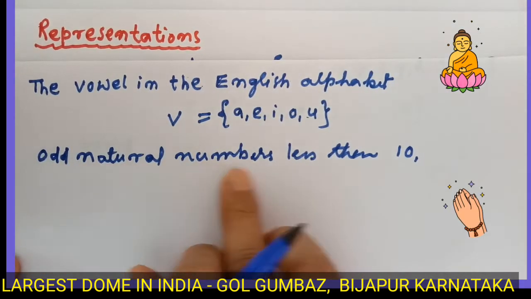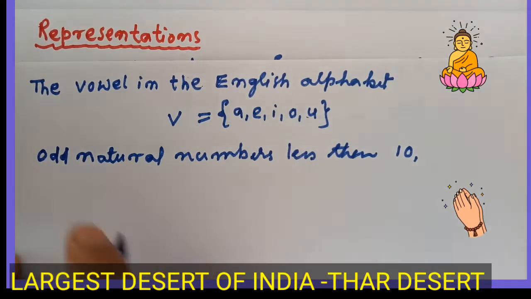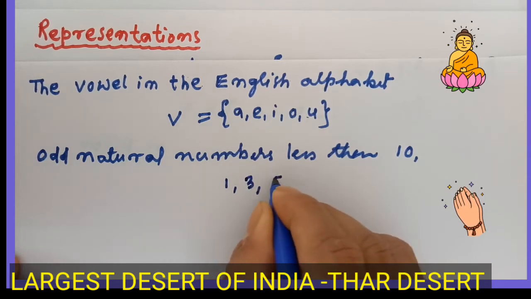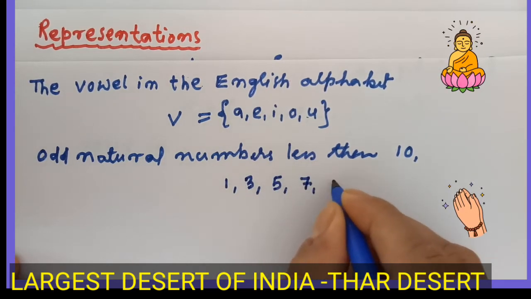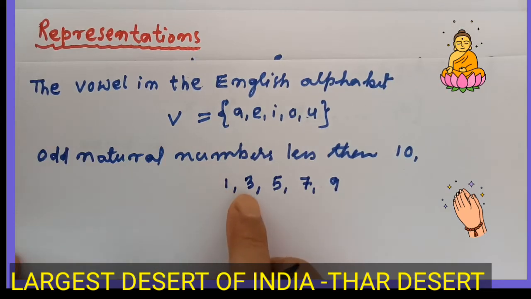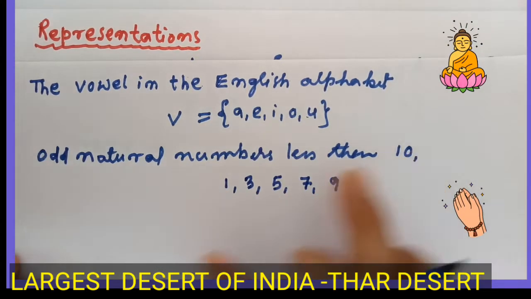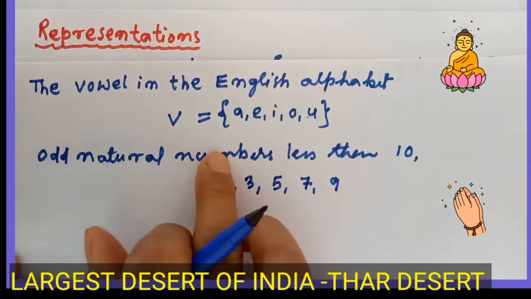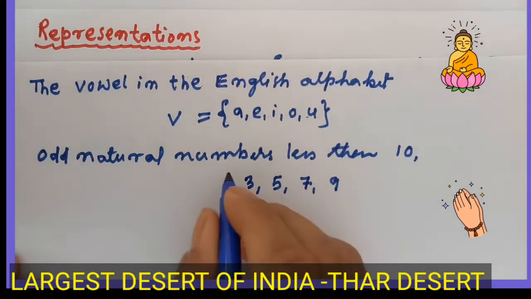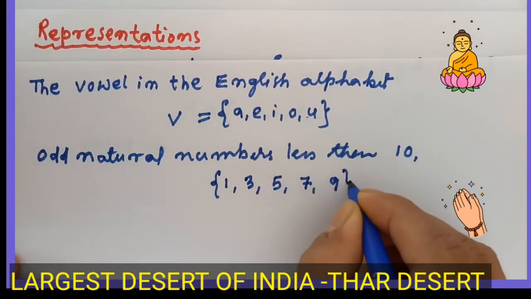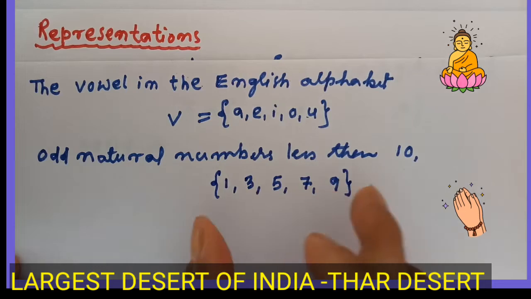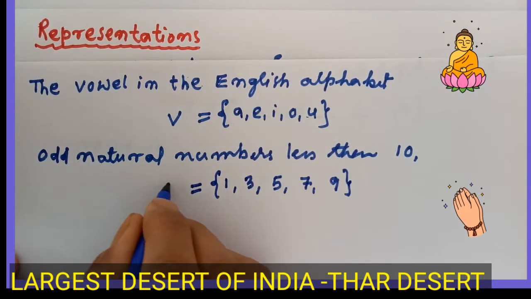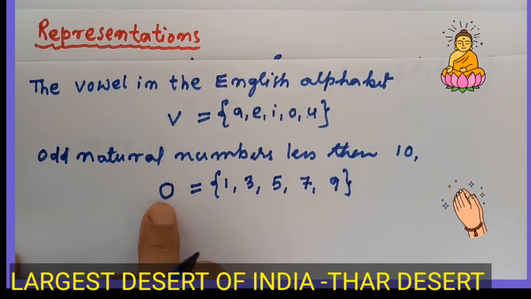Odd natural numbers less than 10. That means 1, 3, then 5, 7, 9. These are the natural numbers which are less than 10. Now we see all the members of this group of odd natural numbers are well defined and enclosed with curly brackets, so this is considered a set, and we give it O in upper case.